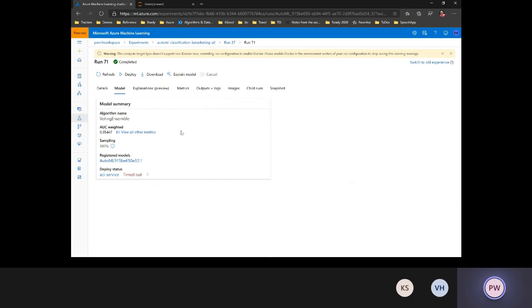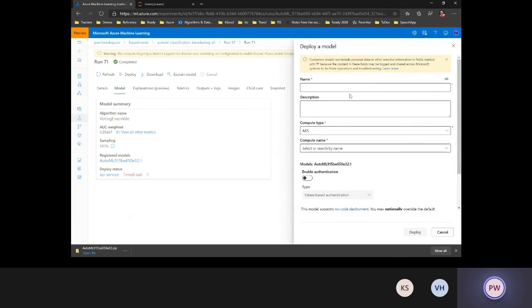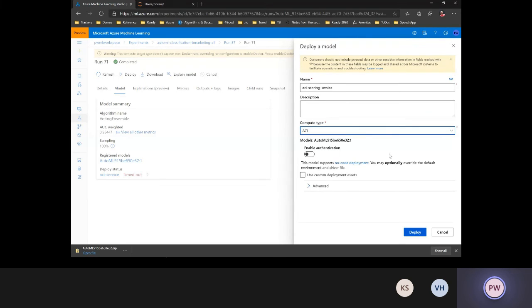While this download is happening, I can take this and run it locally wherever I want to run it, or I can go ahead and deploy this right from here in this interface. I can say deploy, and let me just say ACI scoring service. You have two different compute options. There is AKS, which is Azure Kubernetes Service, or I can use ACI, which is Azure Container Instances. I would recommend ACI for any of your dev workloads, but AKS could be a better option for your production workloads. So we'll go ahead and deploy this onto ACI.